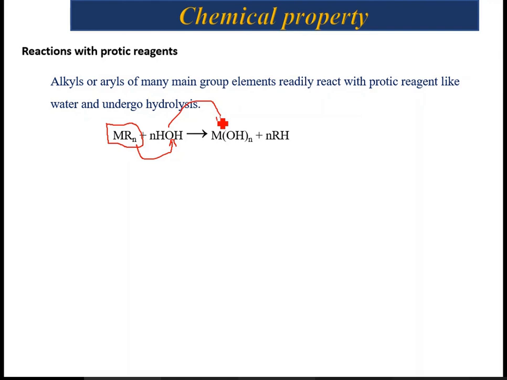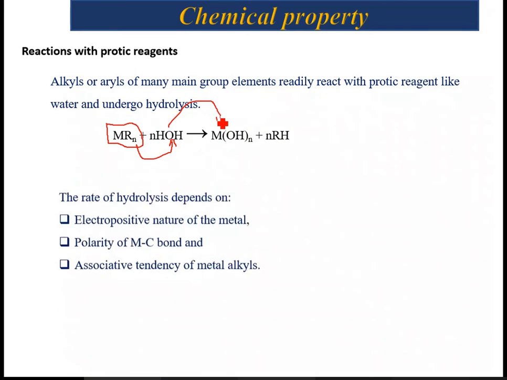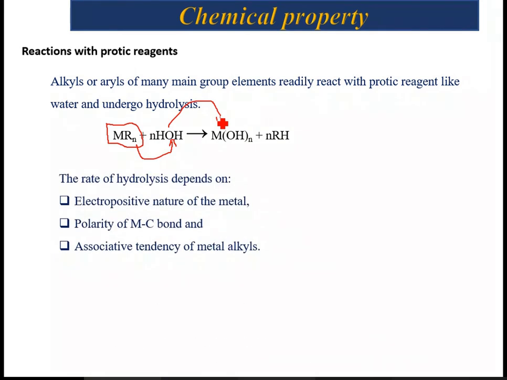Again, alkyls or aryls of main group elements readily react with protic reagents like water and undergo hydrolysis. So basically hydroxides are going to result after the process of hydrolysis. Now, these reactions are very important, and remember the rate of hydrolysis is going to depend upon three prominent characteristics. Why does this happen?